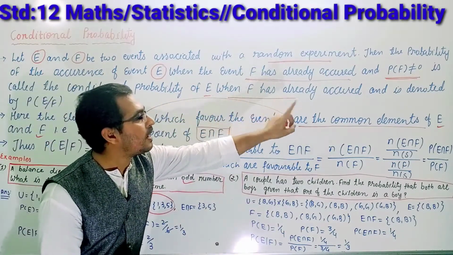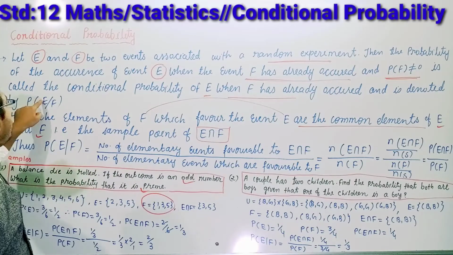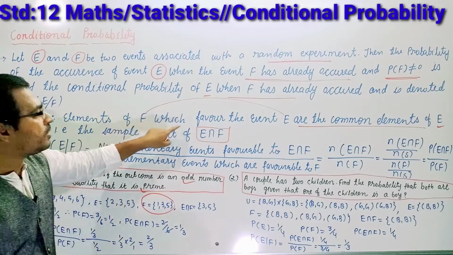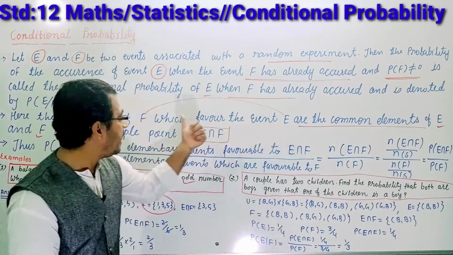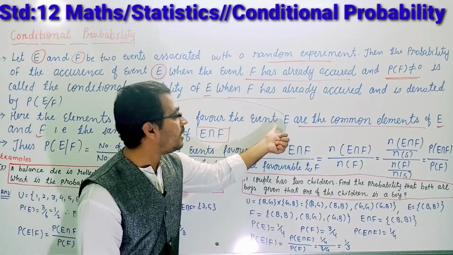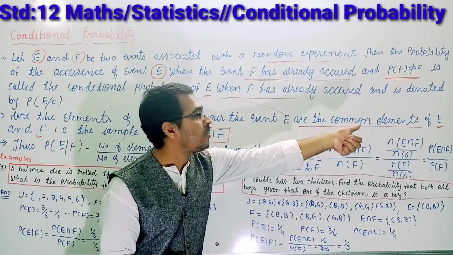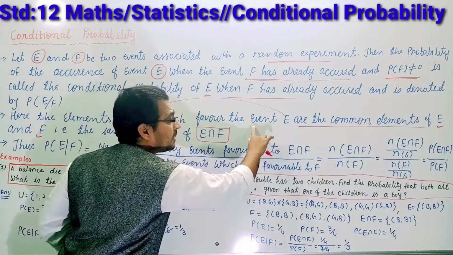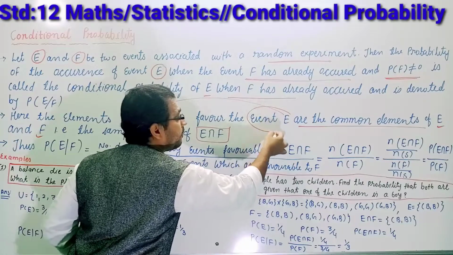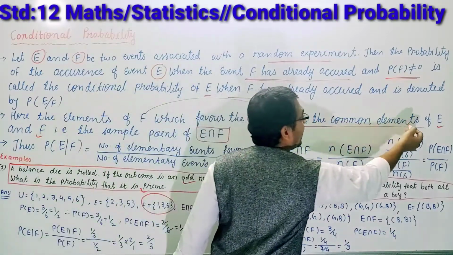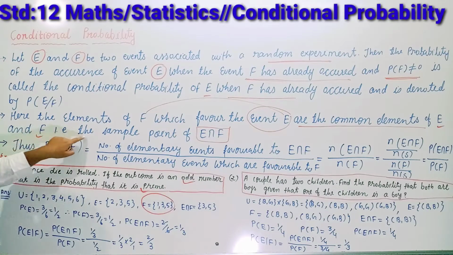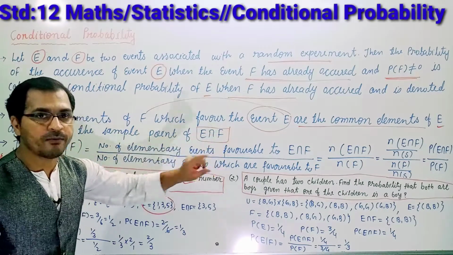But students, here you can see the conditional probability of E when F has already occurred, and it is denoted by P(E|F). It means F is the event already occurred, and the favorable outcomes are the common elements of E and F. This is an important point: the event is the common elements of E and F. It means the sample points of E and F.